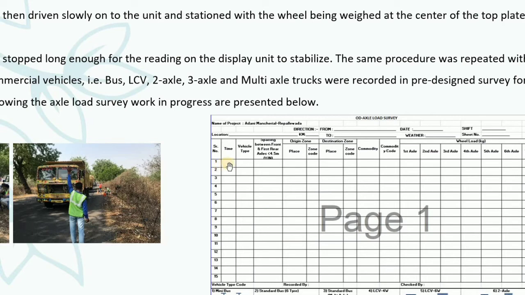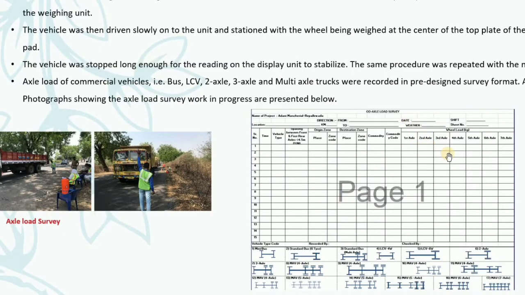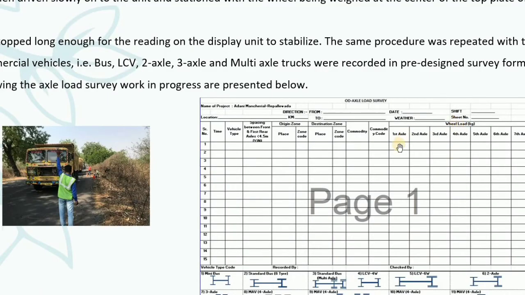See, time, what time you are doing the survey. Then vehicle type, what type of vehicle. See here, these are the vehicle type images. Then from where to where he's going, origin and destination. Okay, and then these are the weights you have to enter, wheel loads. See, first axle, second axle, how much is the weight. Okay, that you have to enter. Simultaneously, you can carry out the OD survey and then axle load survey. So this is the motto.